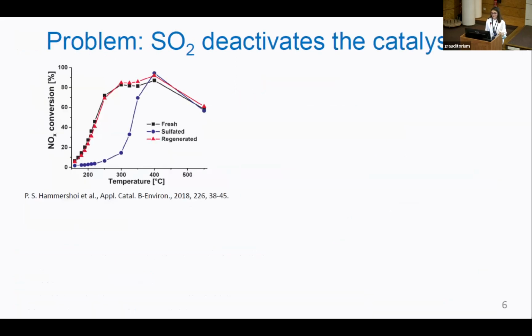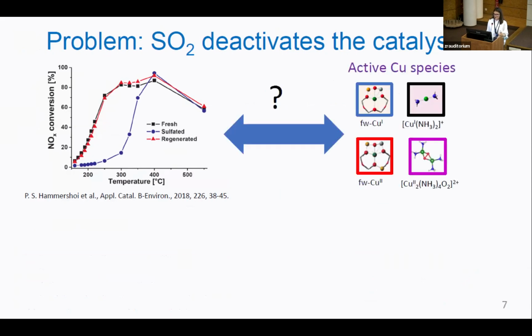However, small amounts of SO2 present in the exhaust gas reduce the activity of the catalyst. You see here for the blue curve, which is the sulfated catalyst, NOx conversion is quite decreased, especially at low temperatures. But the question is how this SO2 poisoning affects the copper active centers.